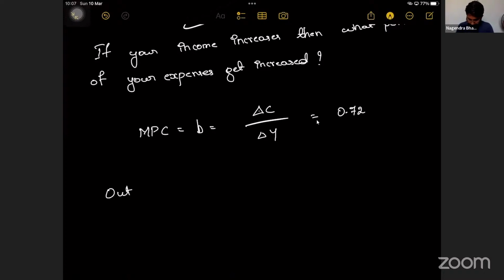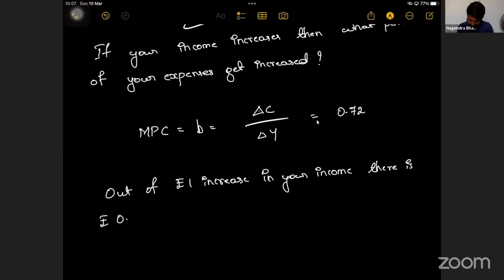Out of rupee 1 increase in your income, there is rupee 0.72 or 72 paisa increase in your expenditure.